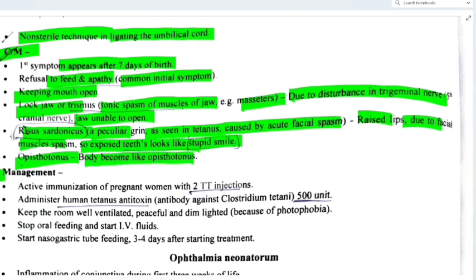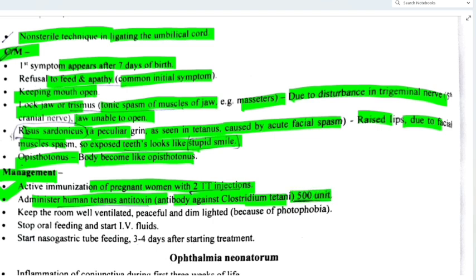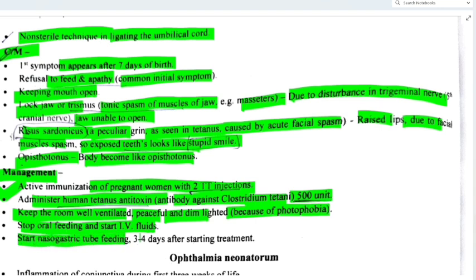Now management. Active immunization of pregnant women with 2 TT injections. Administer human tetanus antitoxin antibody against Clostridium tetani, that is 500 unit. Keep the room well ventilated, peaceful and dim lighted because of photophobia. Stop oral feeding and start IV fluids. Start nasogastric tube feeding 3 to 4 days after starting treatment.